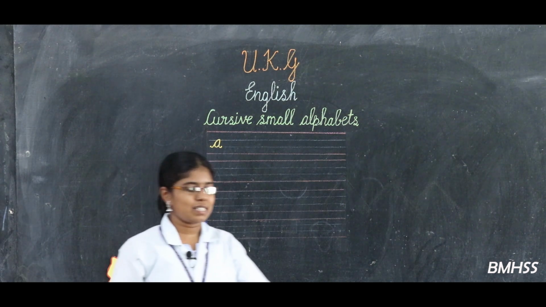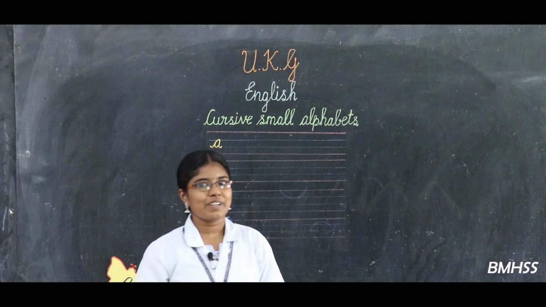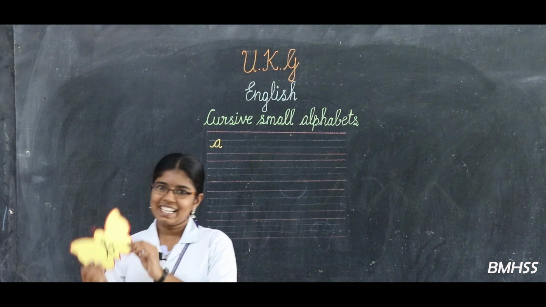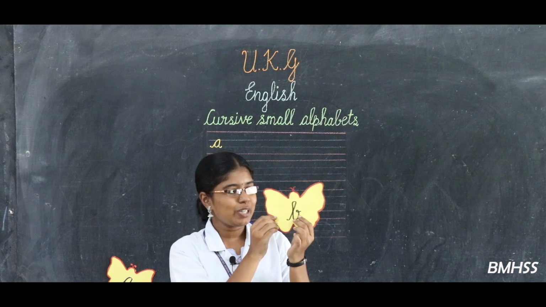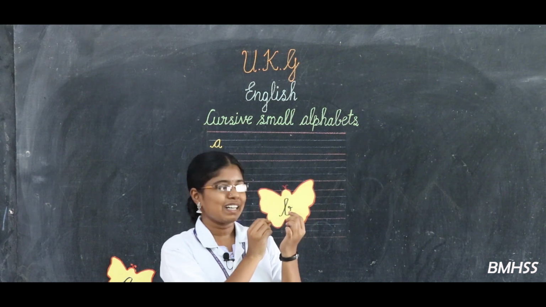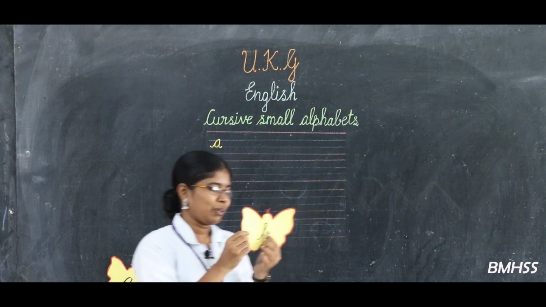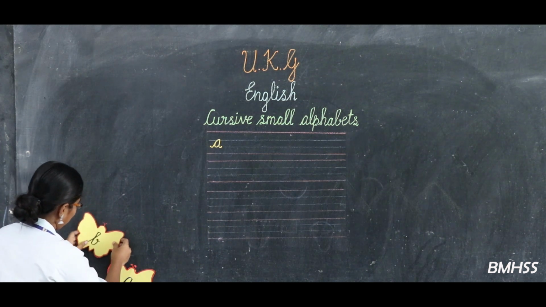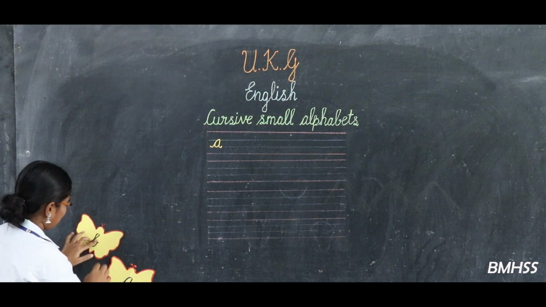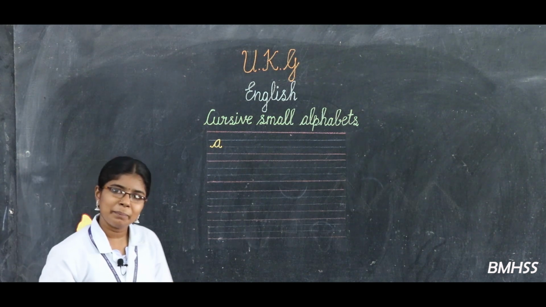Very good, dears. My next friend is coming now. See here. Who is he? He is B. Okay, look at the board. How can you write B, dears?